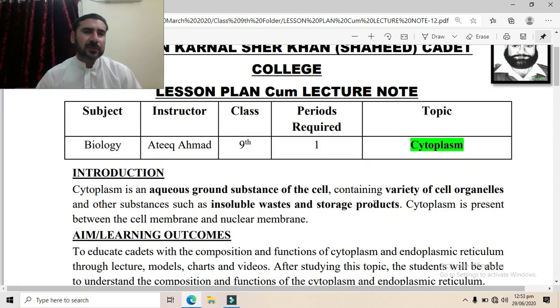So the cytoplasm contains various storage products like glycogen, like starch, etc. Now cytoplasm is present between the cell membrane and the nuclear membrane. In case of animal cell, the outermost boundary is the cell membrane, and in case of other cells like bacteria, plants, fungi and some protists, the outermost boundary is the cell wall, but beneath the cell wall there is cell membrane. Now the cytoplasm is present between the cell membrane and the nucleus in all the cells.